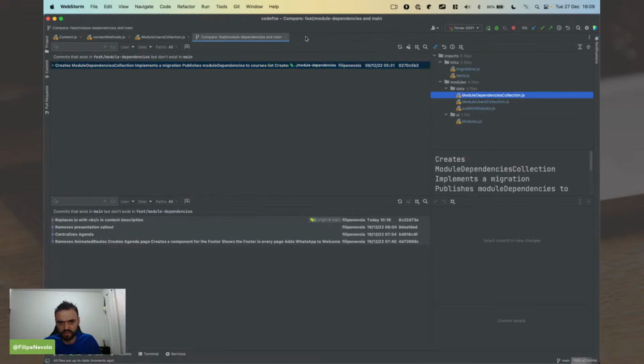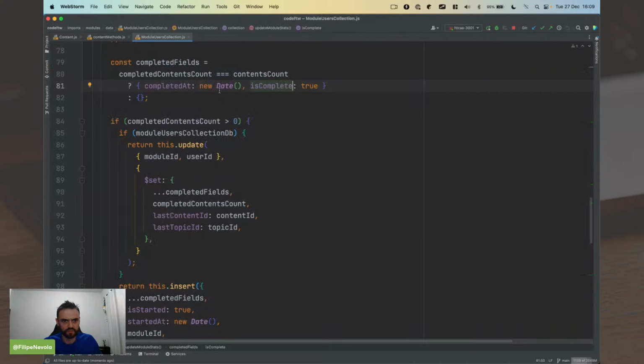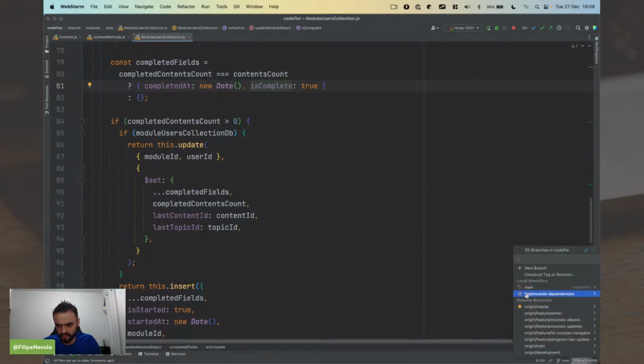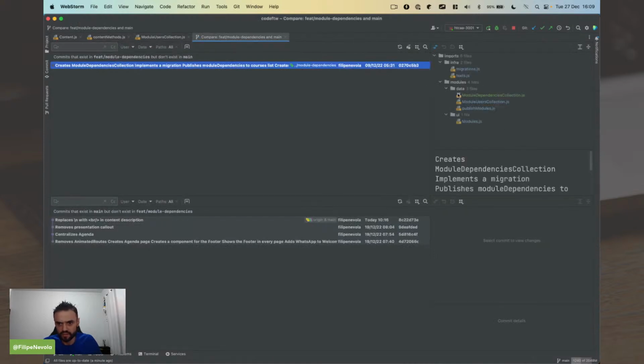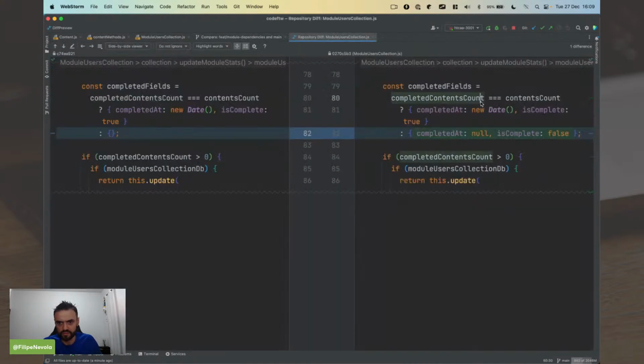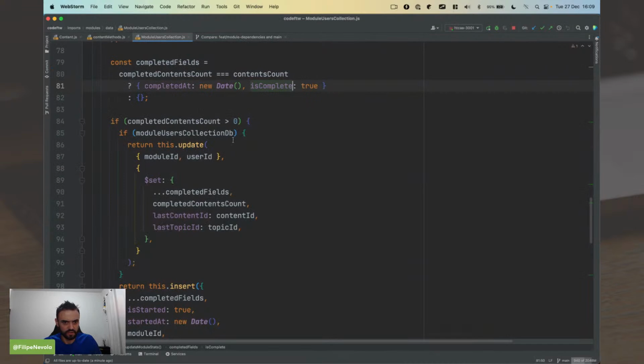No, I didn't. I don't have any change in this file. Oh, I do. Let me see. Modules users collection. Oh, I had this fix here, but it was in this branch. Let me bring this fix to this branch, so it's one less bug for us to be concerned about. Okay, so this is already fixed now.